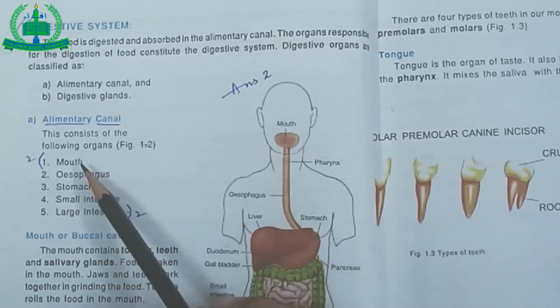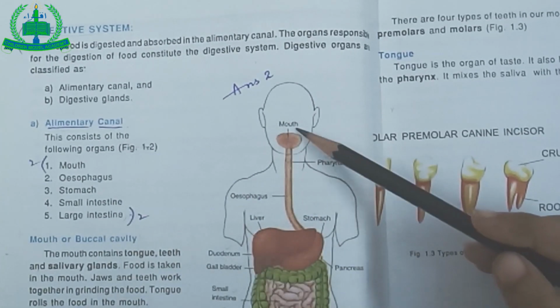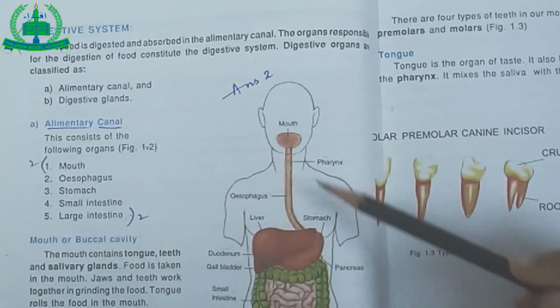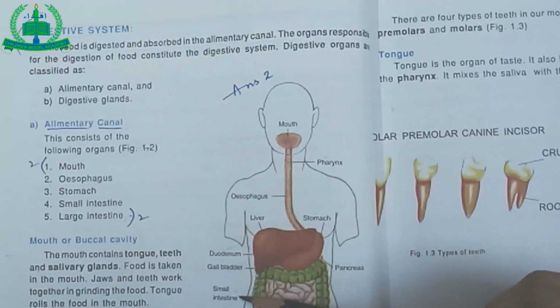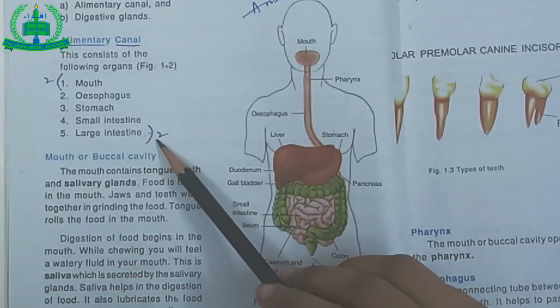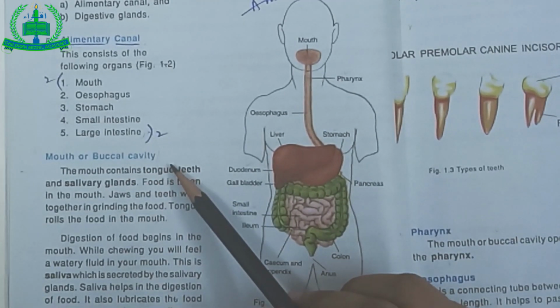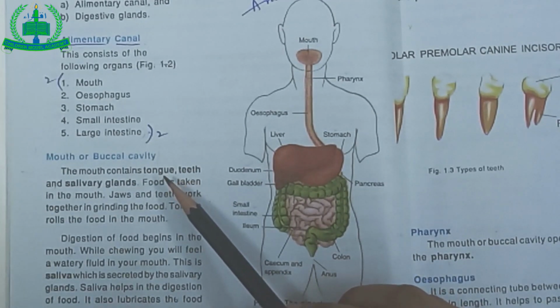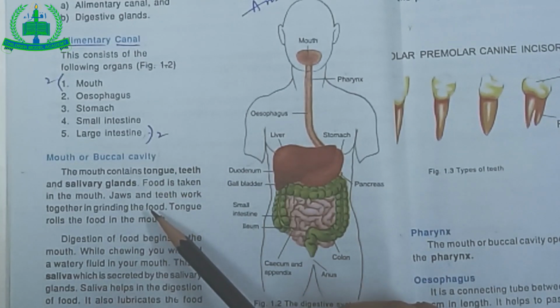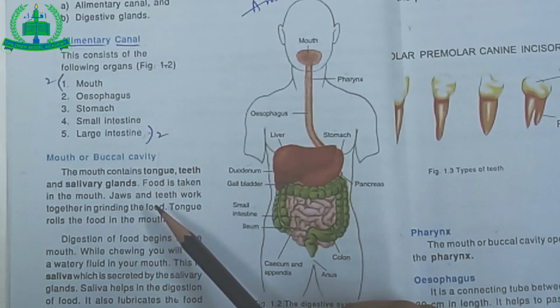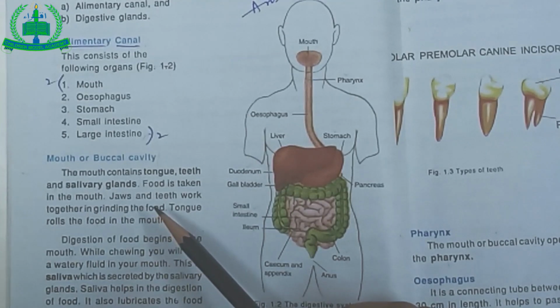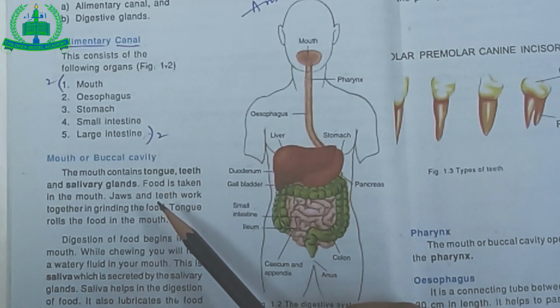Alimentary canal consists of following organs: mouth, esophagus, stomach, small intestine, large intestine. Mouth or buccal cavity. What is mouth or buccal cavity? Food enters the mouth through buccal cavity. Mouth contains tongue, teeth and salivary glands.